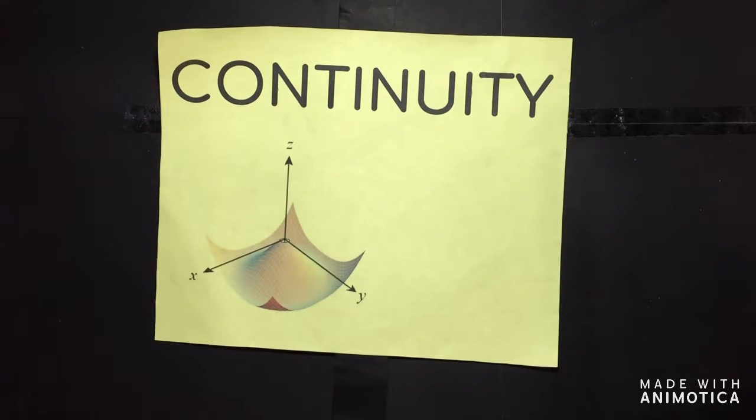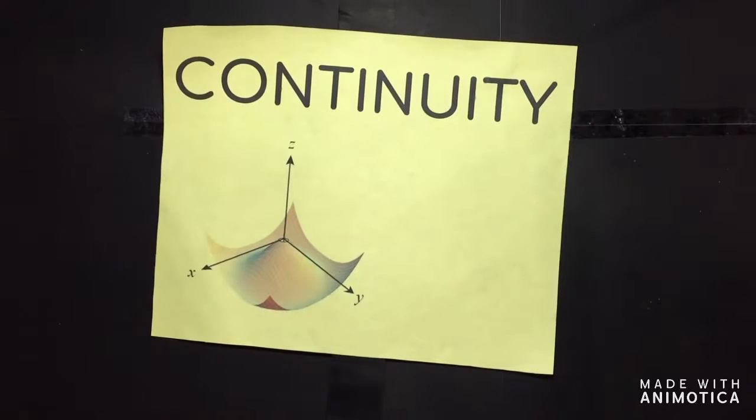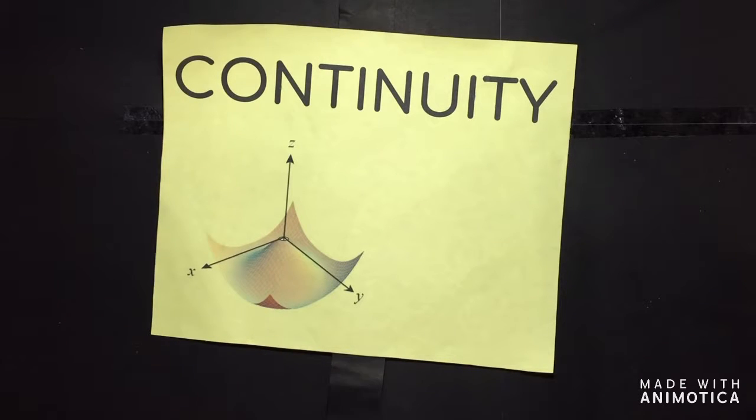For this video, we will talk about continuity. As stated, a function of one variable is continuous if its graph is an unbroken curve without jumps or holes. To extend this idea to functions of two variables, the precise definition of continuity at a point for functions of two variables is similar to that for functions of one variable. We require the limit of the function and the value of the function to be the same at the point.